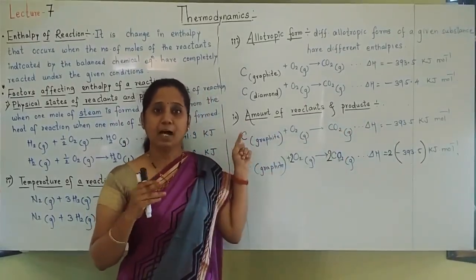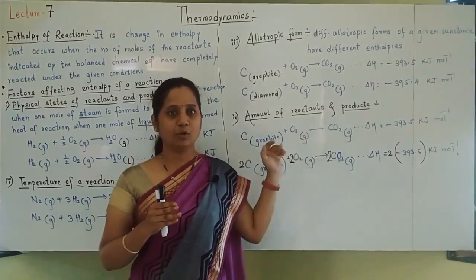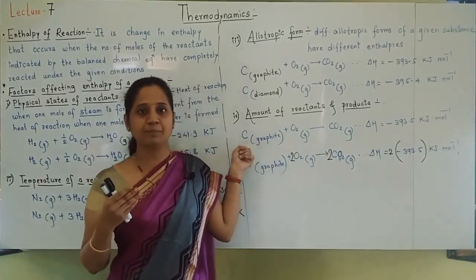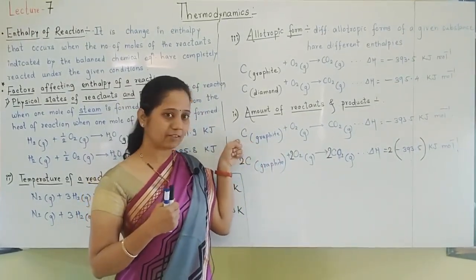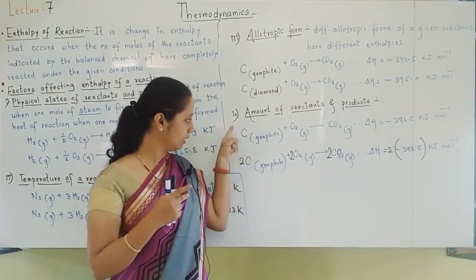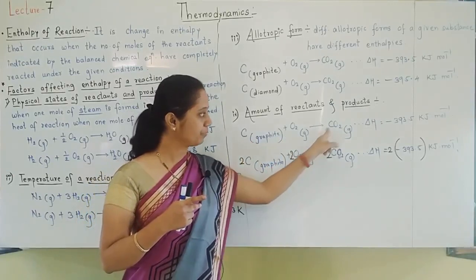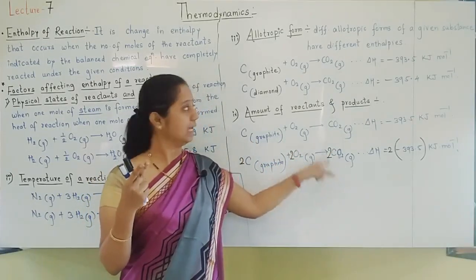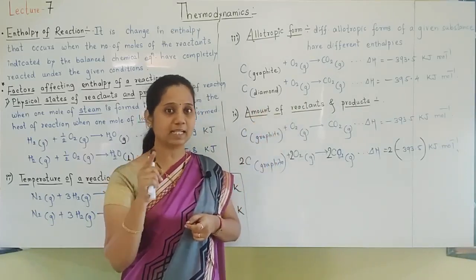If amount will change, we'll multiply the complete equation. What type of equation is it, students? This is a thermochemical equation. Okay. So this equation I multiplied by 2. Complete equation. Carbon became 2, oxygen 2, carbon dioxide 2. Amount I have increased twice. Because amount of reactant changes, delta H also changes, but there is a relation.